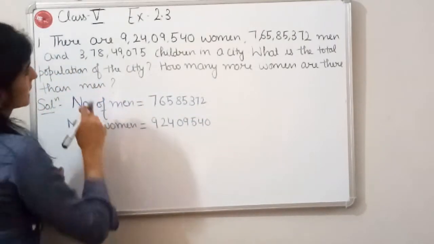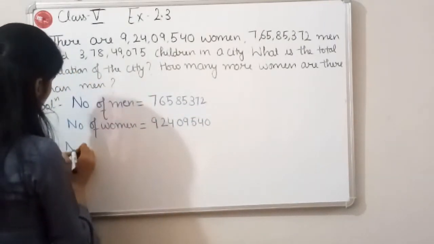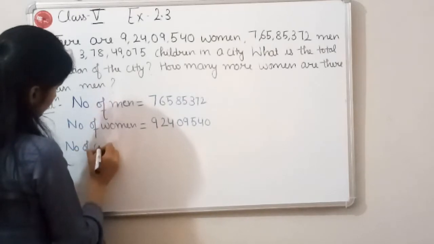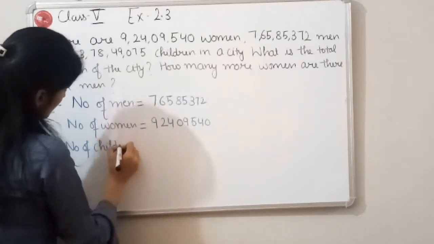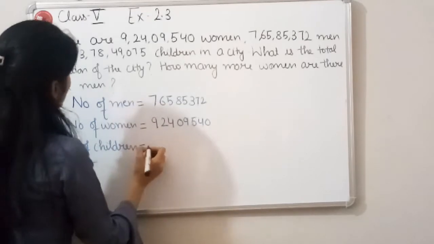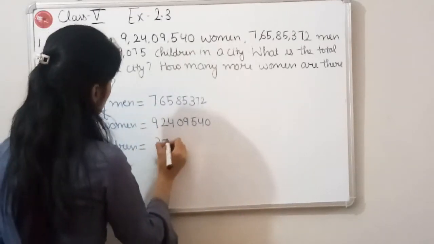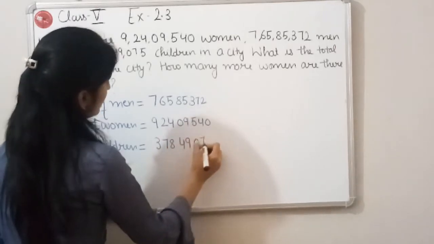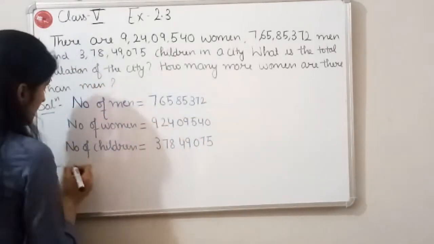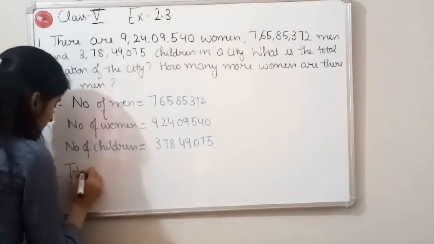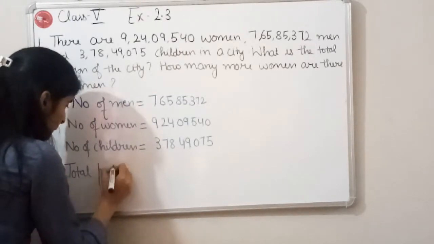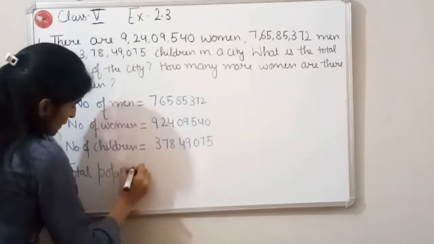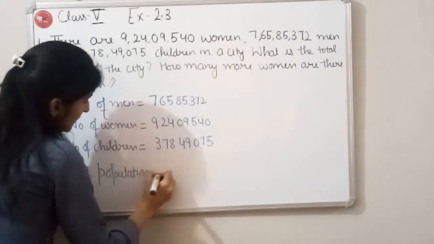After that, how many children? Number of children are 3 crore 78 lakh 49,075. Now we have to find out the total population. Total population means we are going to add these numbers.